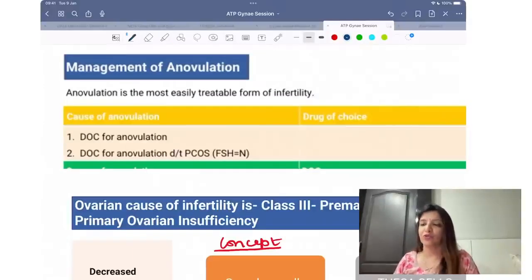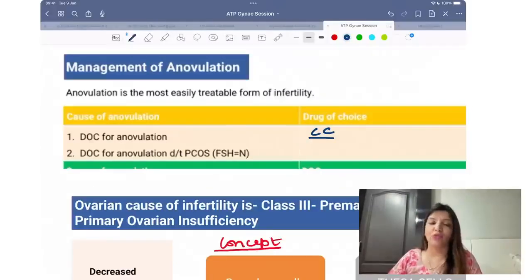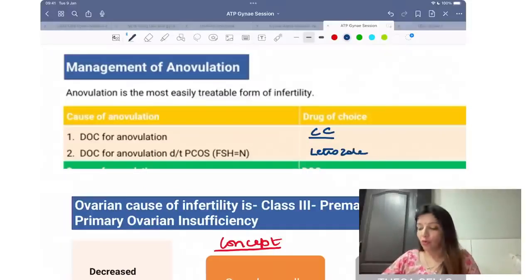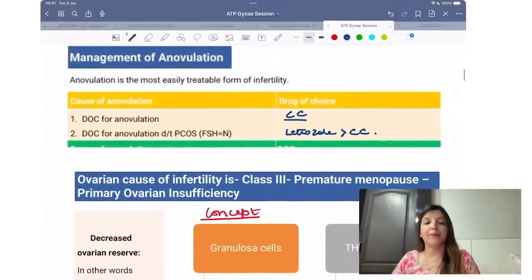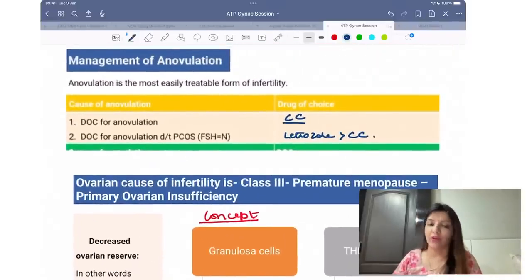Simple question: drug of choice for anovulation, it is clomiphene citrate. Drug of choice for anovulation due to PCOS. If this question comes, then you have to mark the answer as letrozole, followed by clomiphene citrate. Right? Then, that is your treatment of anovulation.